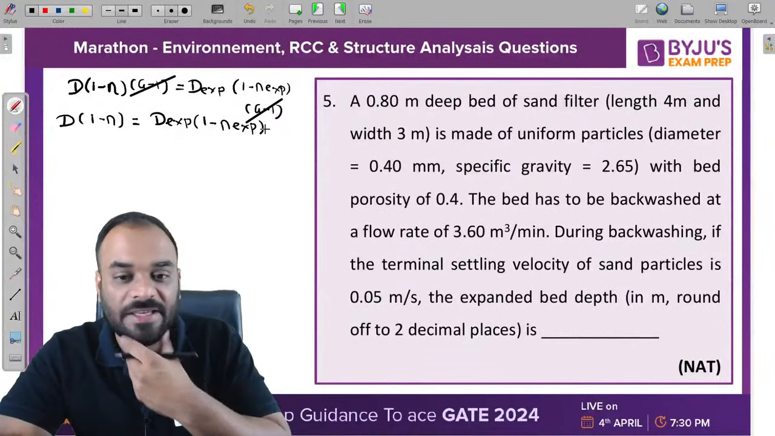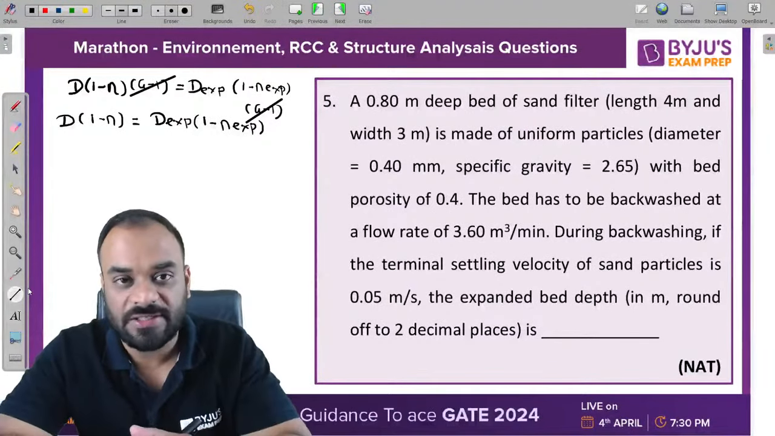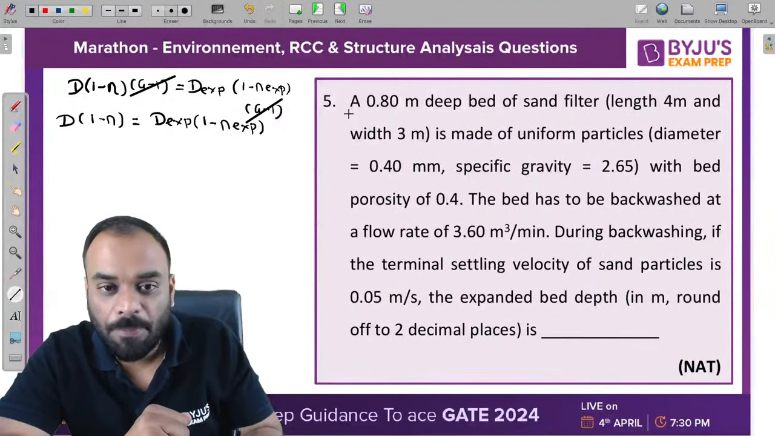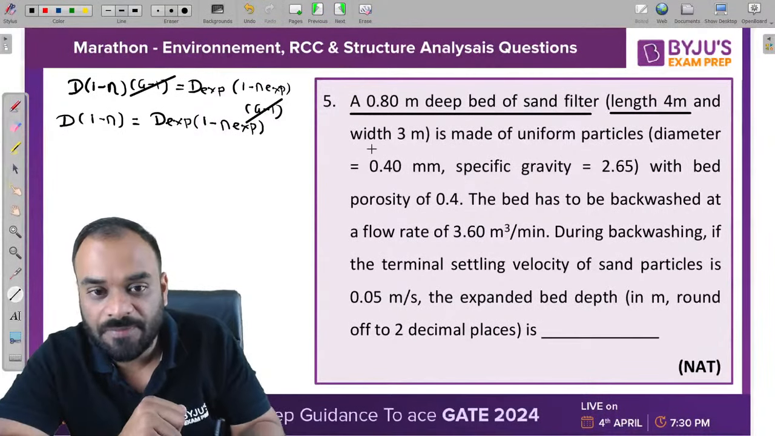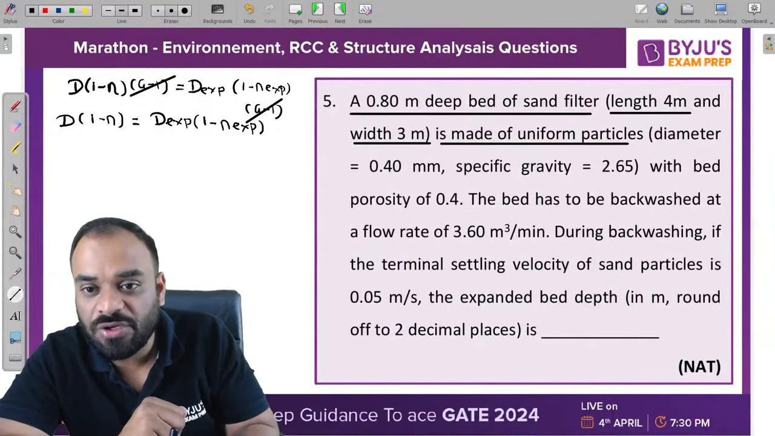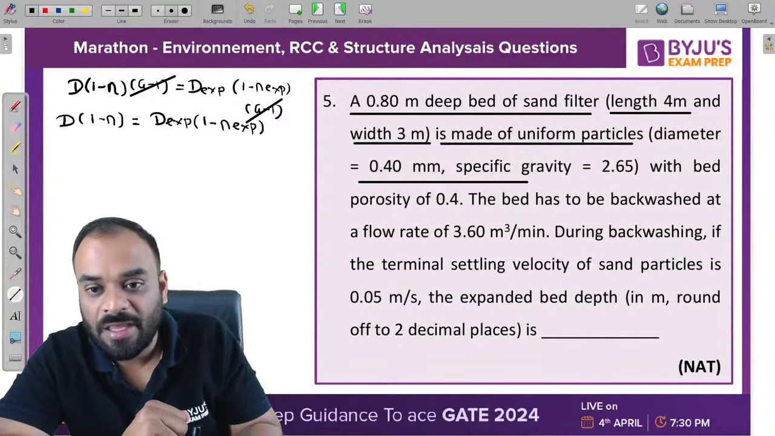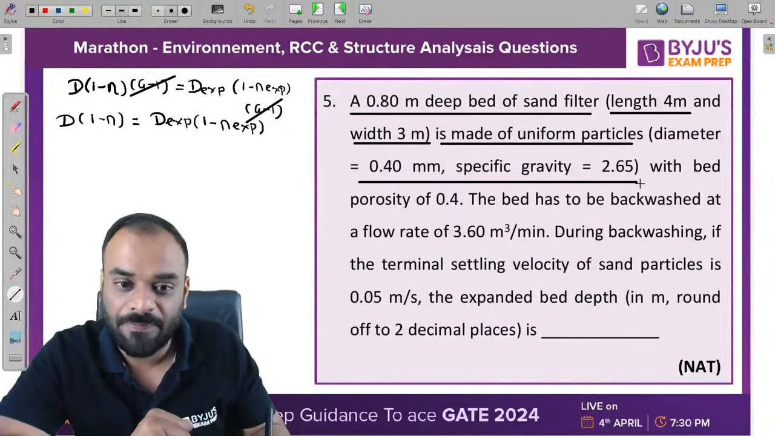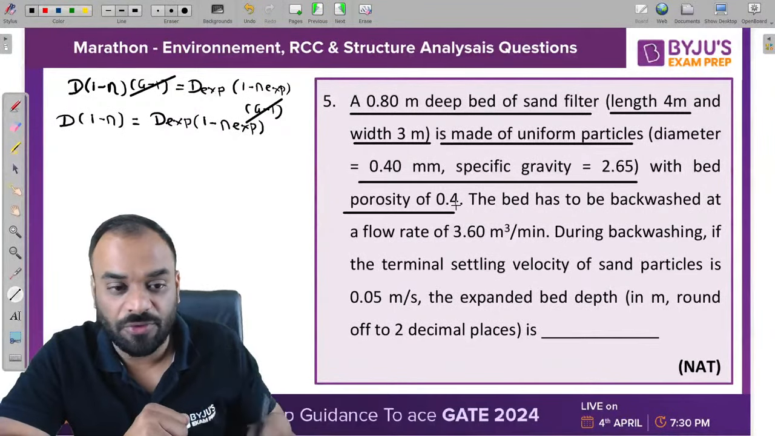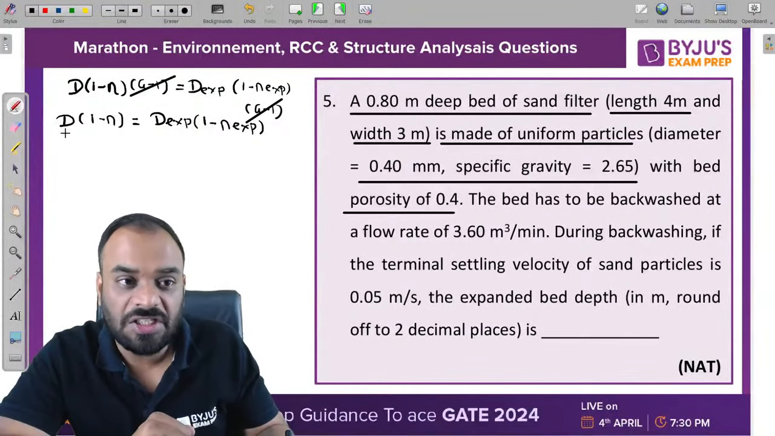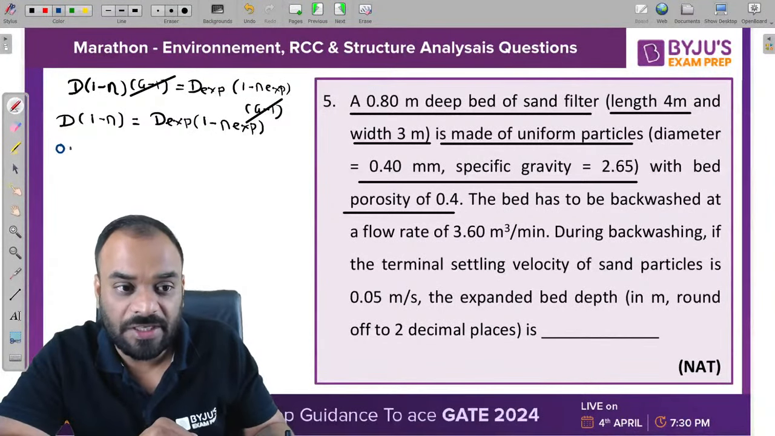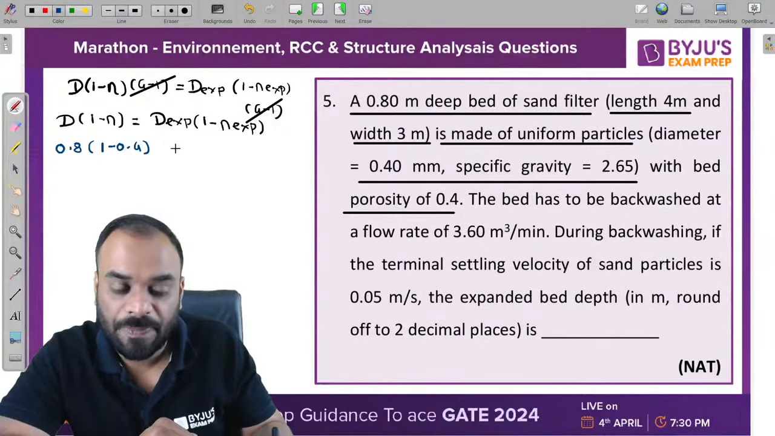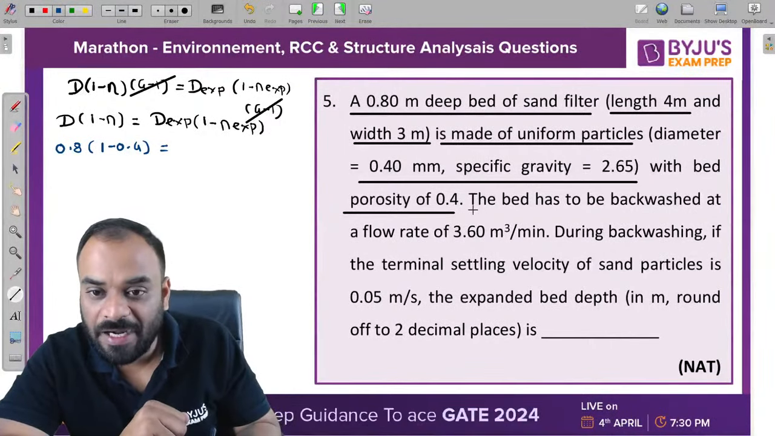Clear? Now guys, let's read the question, what they are actually asking over here. A 0.8 meter deep bed of sand filter whose length is given to us 4 meter and the width is 3 meter is made up of uniform particles whose diameter is 0.4 mm and specific gravity of 2.65, with the bed porosity 0.4. So right now what they have given, the initial depth which is unexpanded depth is 0.8 meter and the porosity is 0.4. So we can write here 0.4.